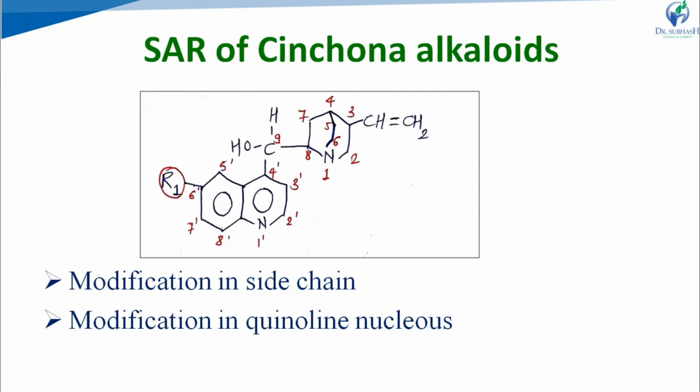Now, the third point related to the quinoline ring is substitution at the 8th position. If a halogen atom is introduced at the 8th position, then it increases the activity. So this is the SAR related to the quinoline nucleus: substitution at the 6th position, 2nd position, and 8th position.